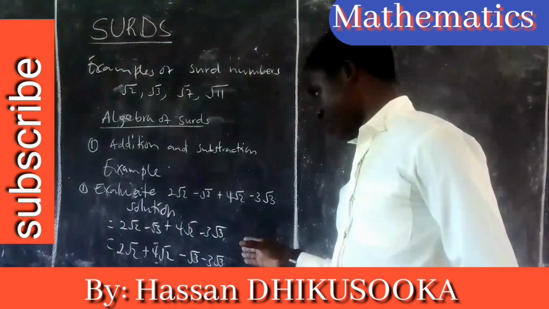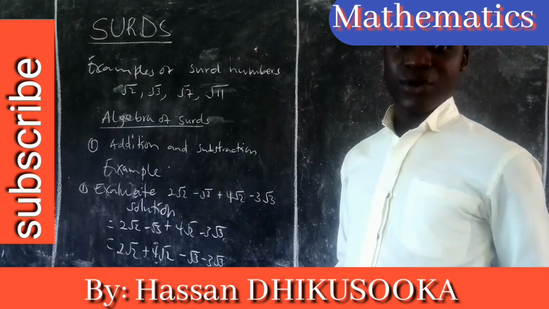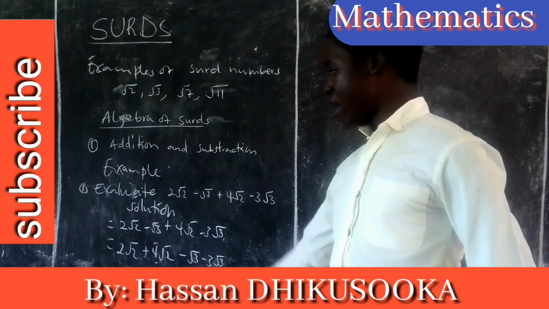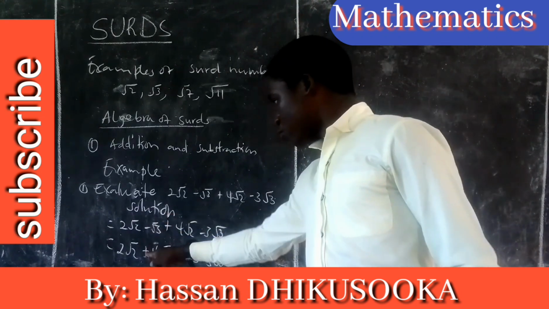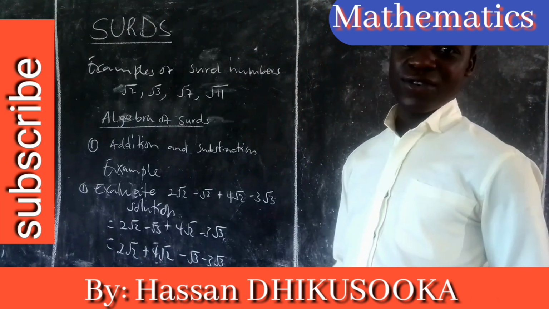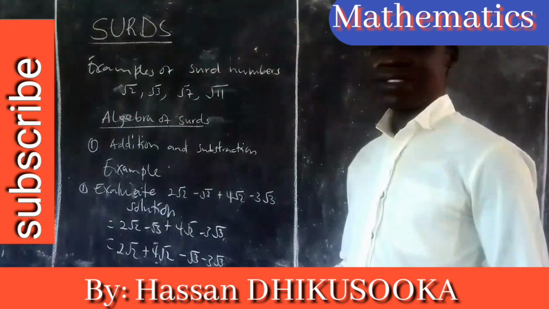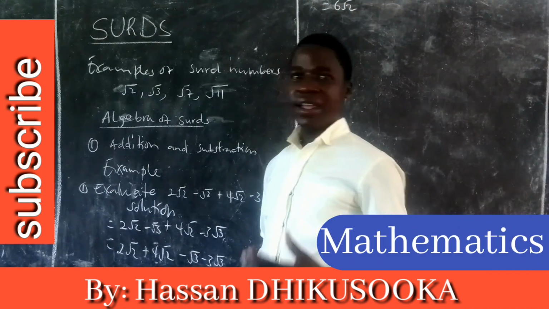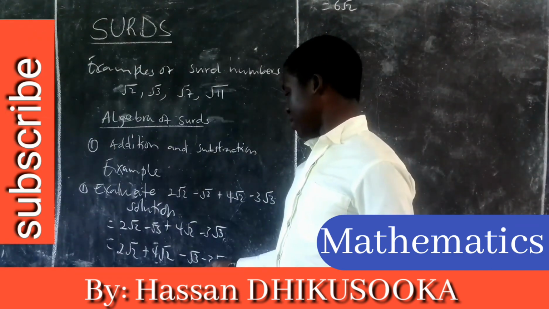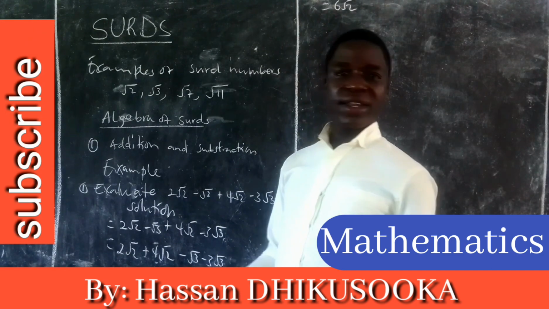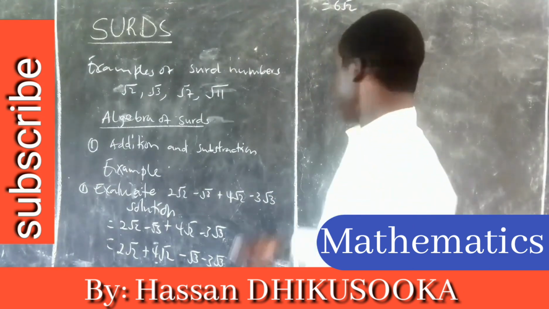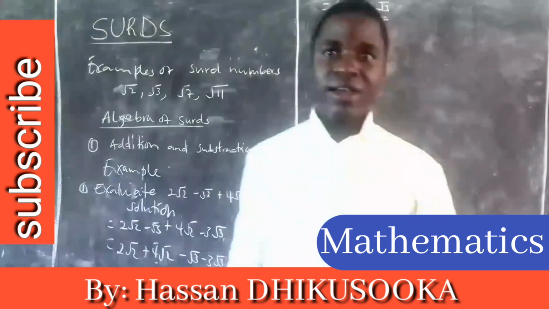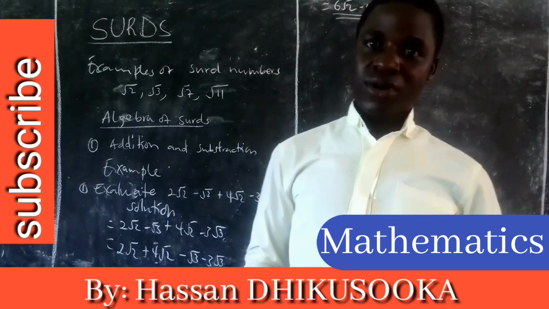So when we look at this one here, when we are collecting the terms together, you have root 2 and root 2. So 2 root 2 plus 4 root 2 is the same as having 2a plus 4a, which is 6a. So here we shall have 6 root 2. Then we have minus root 3 and minus 3 root 3. So minus 3 minus 1, that's minus 4, or negative 4. So minus 4 root 3. In case I've simplified, I can end there. That is when I'm dealing with addition and subtraction.